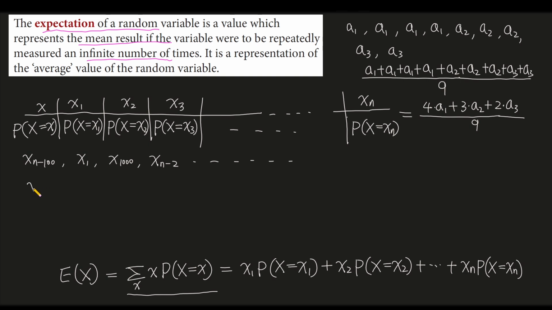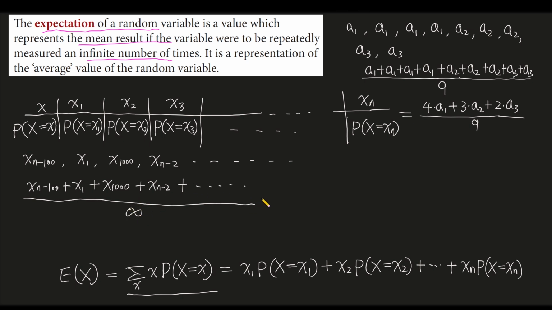So we add x minus 100 plus x1 plus x1000 plus x minus 2, and go on. There are countless results, and we divide them by the count of them. The count of them, we use this symbol to represent.